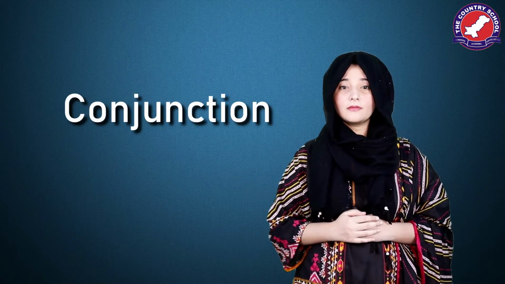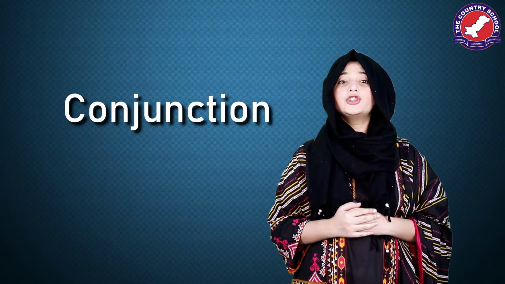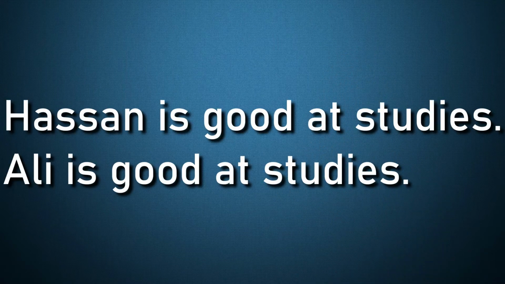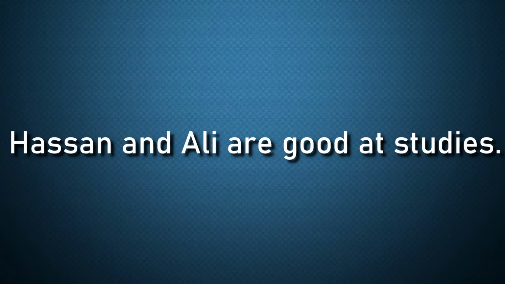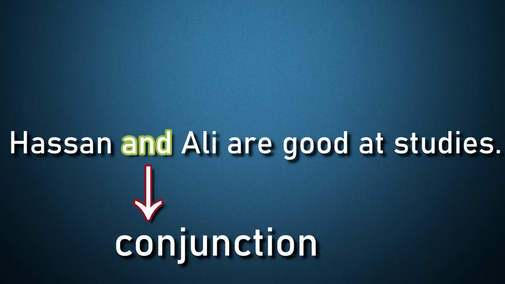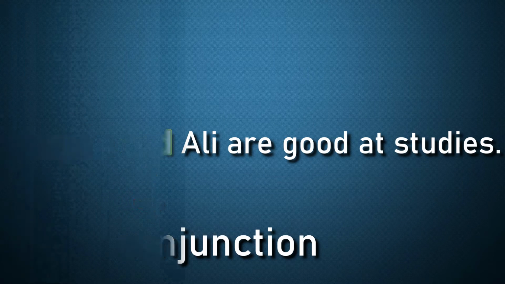Now moving on to our next part of speech, that is conjunction. Conjunction is a part of speech that joins or connects words, sentences or clauses. Let's understand its usage with an example. Hassan is good at studies. Ali is good at studies. Now both sentences mean the same, so we can connect them and combine them into one single sentence. The sentence will look like this. Hassan and Ali are good at studies. Can you notice how we combine the two sentences with the word and? So this is the role of conjunction. It connects.